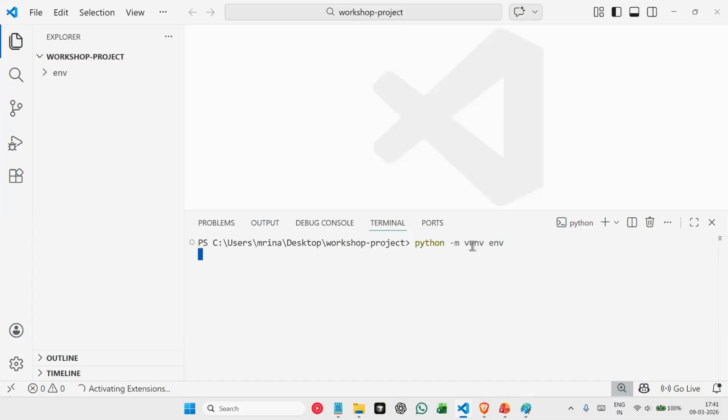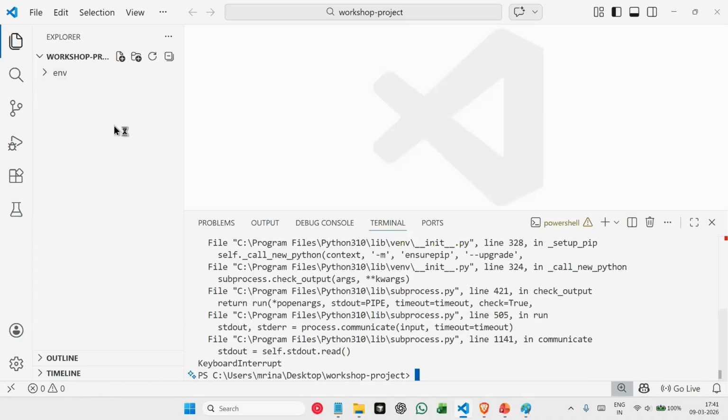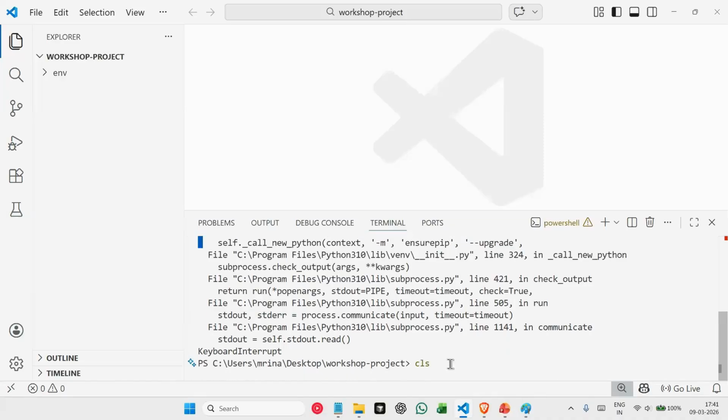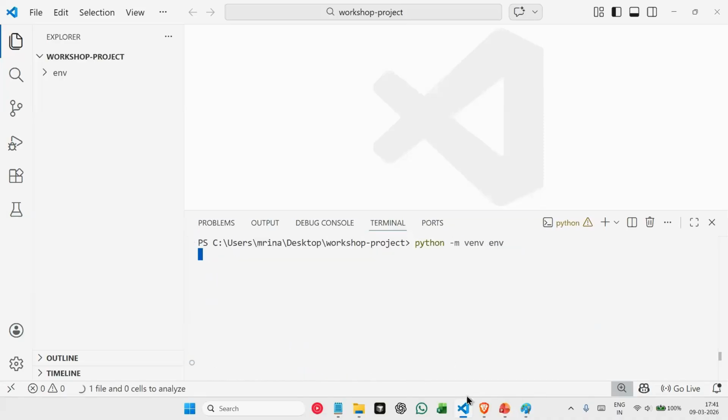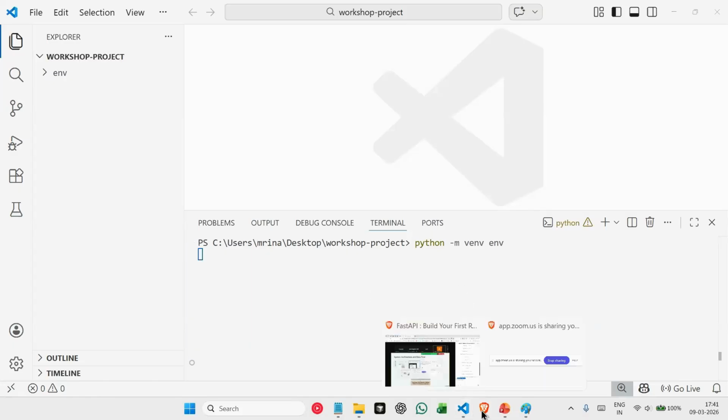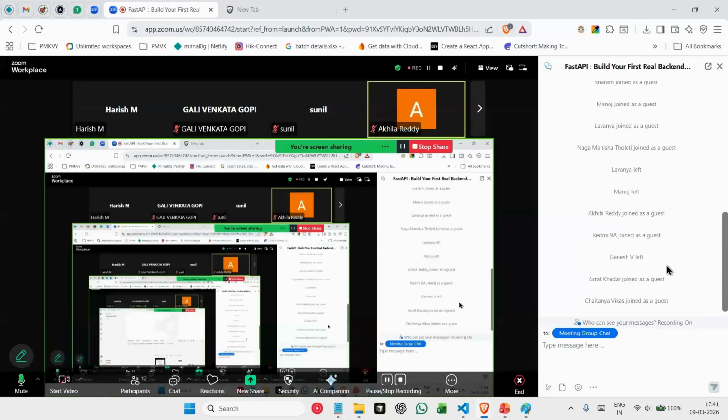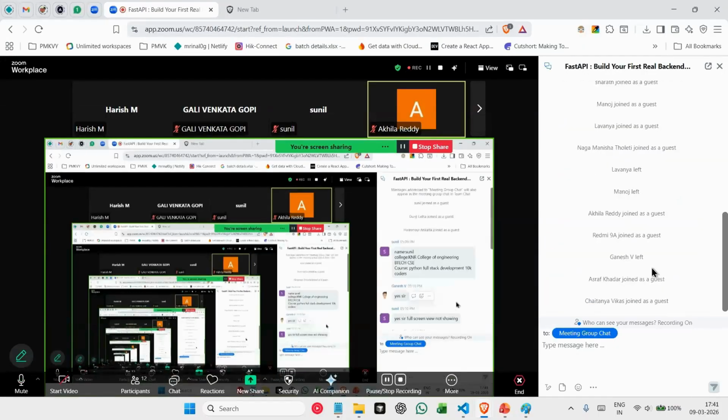Click on enter, and slowly if you observe here, Python will create a virtual environment for you with the name of env. Let's just wait a second for this to finish. Meanwhile, do you have any questions? No? Fine.